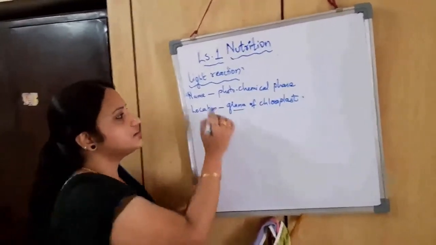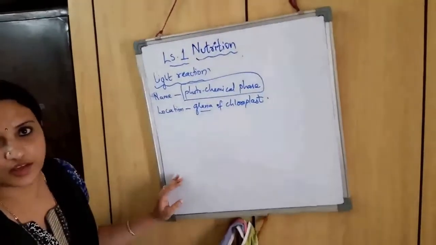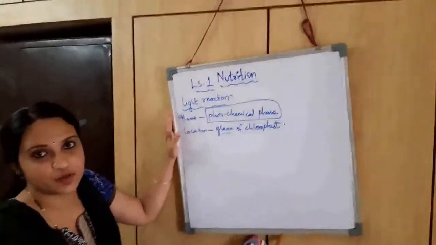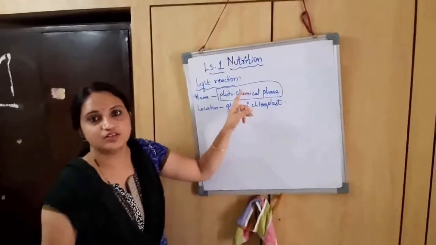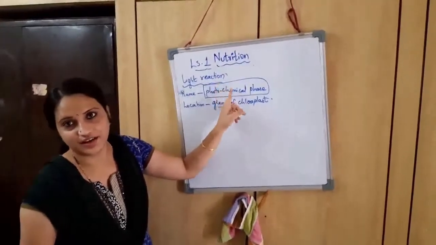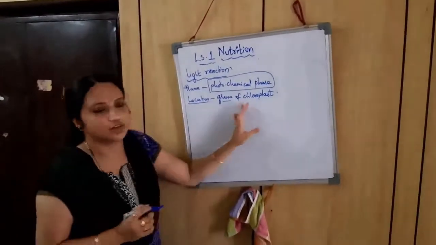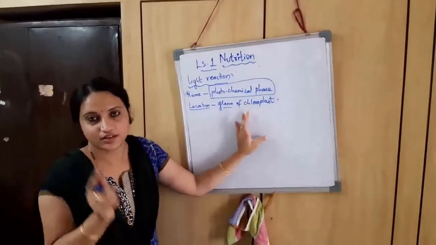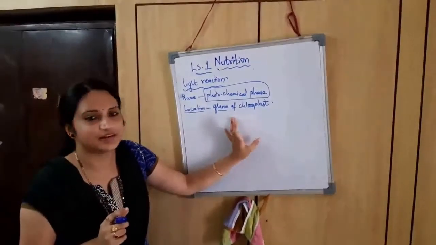That's the reason it is also called the photochemical phase. The light reaction has two names: it can be called light reaction or photochemical phase. Why? Because it is happening in the presence of sunlight. And where exactly is it happening? The location is the grana of the chloroplast. I said there are strap-like structures, so inside this grana, this particular light reaction takes place.